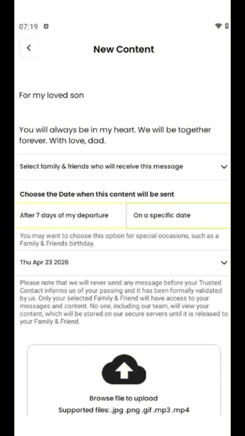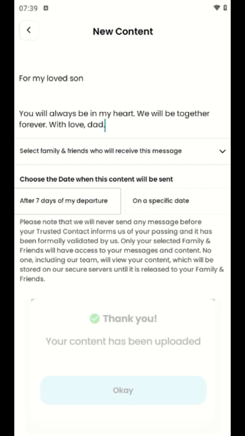You can also choose if this content is delivered on a specific future date or after some predefined time after your departure. Finally, you can also choose to upload one single content or more than one to be delivered to the contacts you have selected. After everything is set up, you can upload it safely.